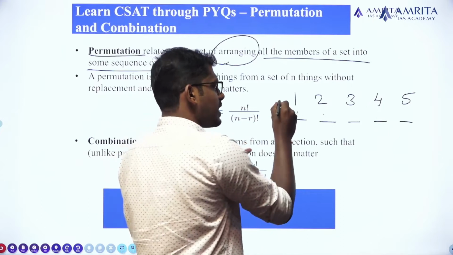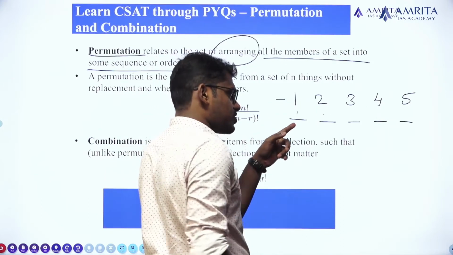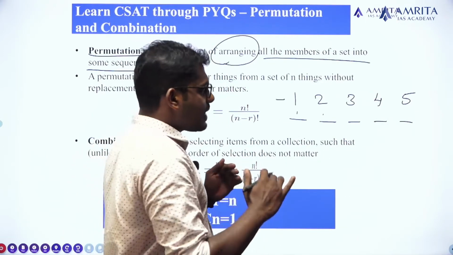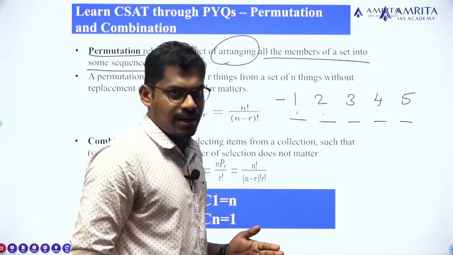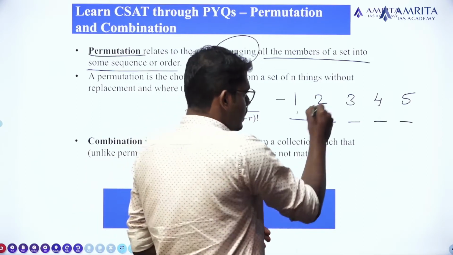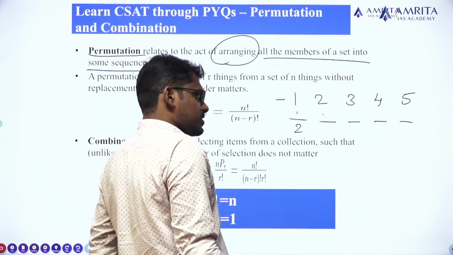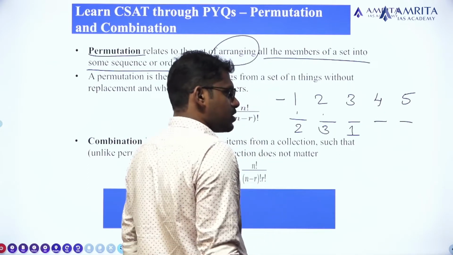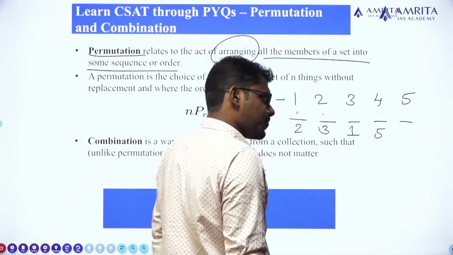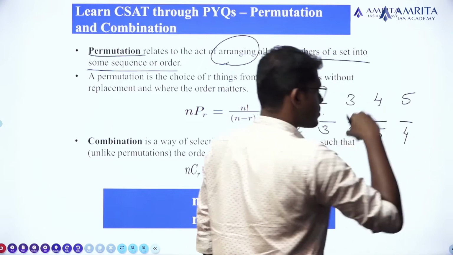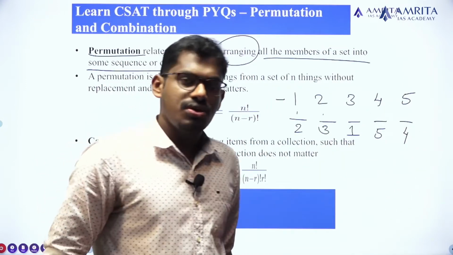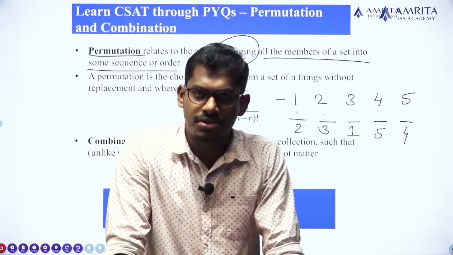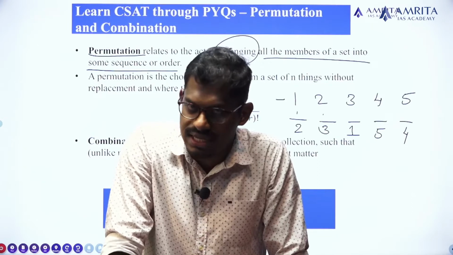In the first case, the first person occupies the first position, the second person the second position, and so on. And we can change the order of the arrangement in a different manner. Like, let's say the second person occupying the first position, third person occupying the second position, first person occupying the third position, fifth person occupying the fourth position, and fourth person occupying the last position. So we can rearrange the positions of occupancy of these 5 persons. So this is what actually the idea of permutation is.